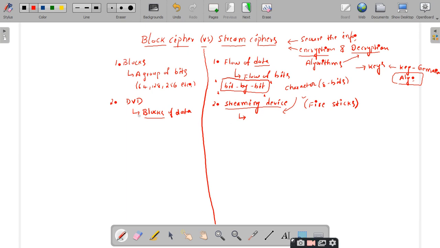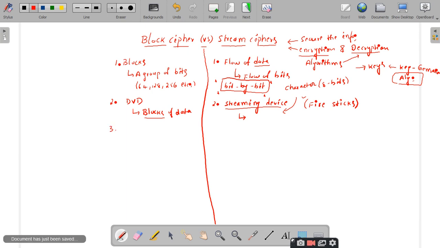So when you watch the movie with the help of the DVD, the blocks of data are read by the DVD reader, whereas if you watch the movie using streaming devices, you will watch it in a bit by bit fashion. Right. So this is a simple example you can give.